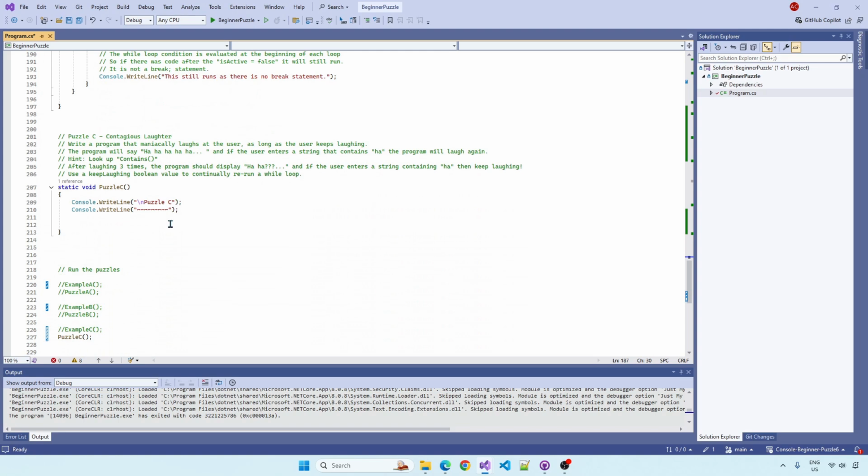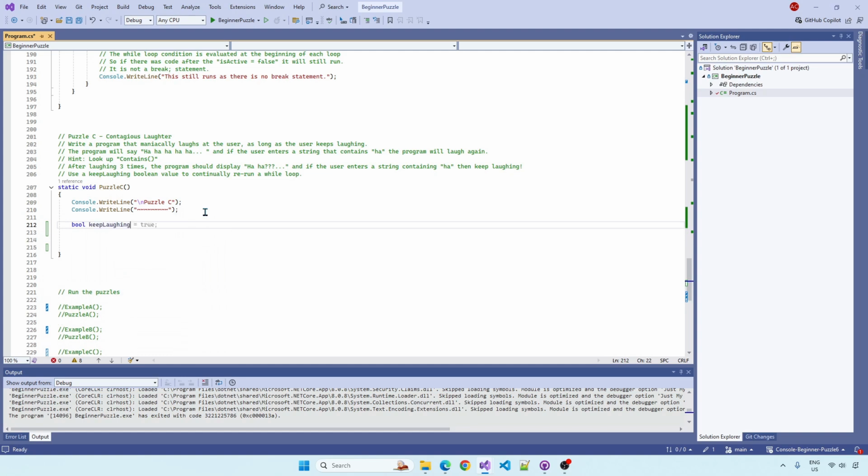Contagious laughter, we're going to make a program that just laughs at us like a lunatic. As long as we keep entering haha, it's going to keep on laughing. Every third attempt, it's going to go haha to see if we're still laughing. So we have to use this contains function. That'll just check if the string contains ha. Should be fairly straightforward. So we're going to use keepLaughing as the Boolean value. Let's give this a go.